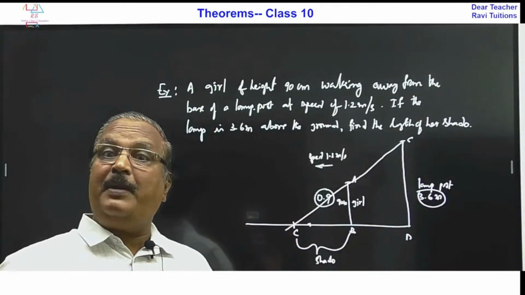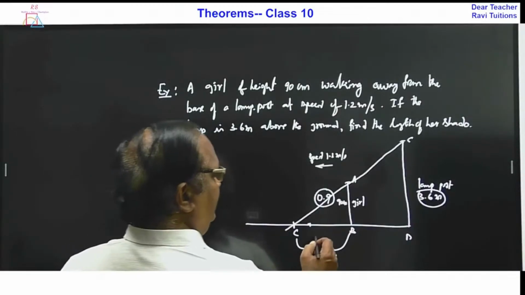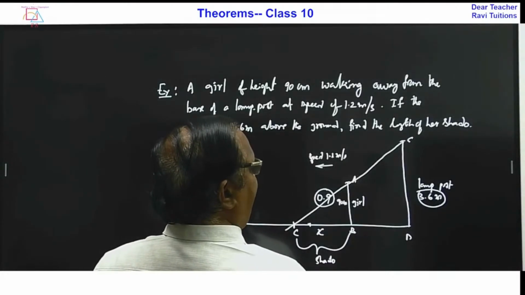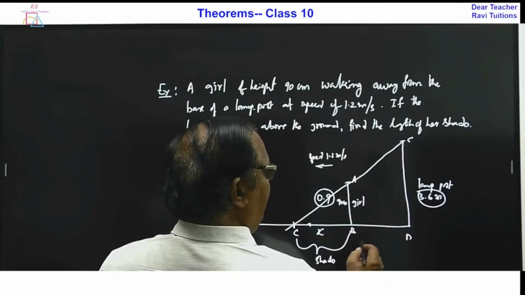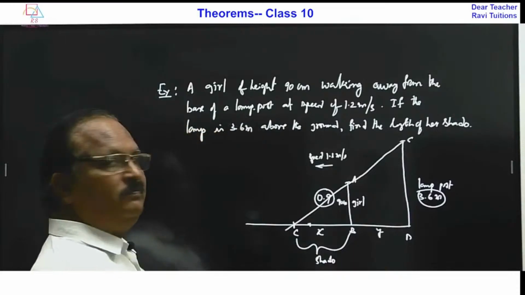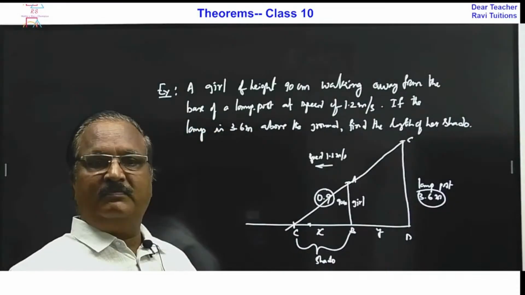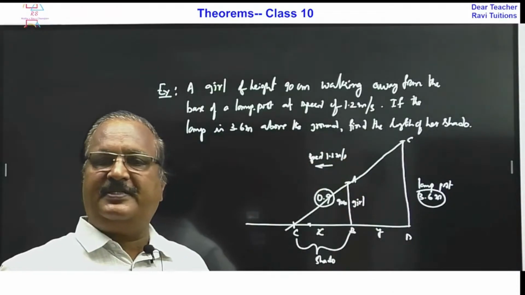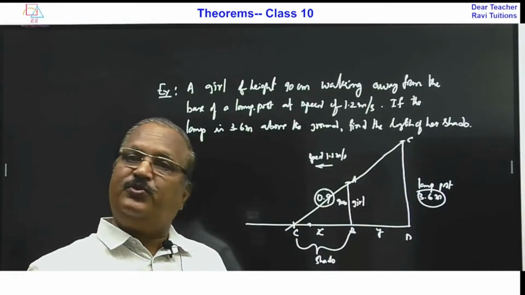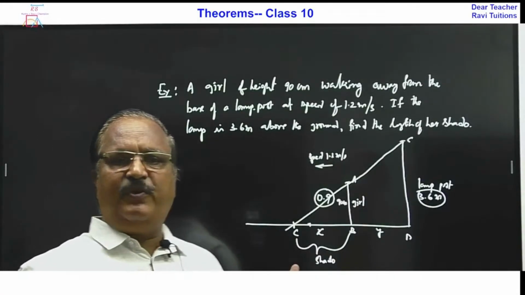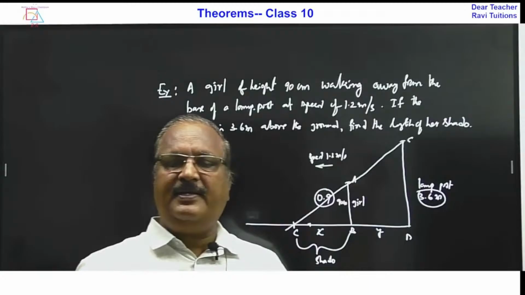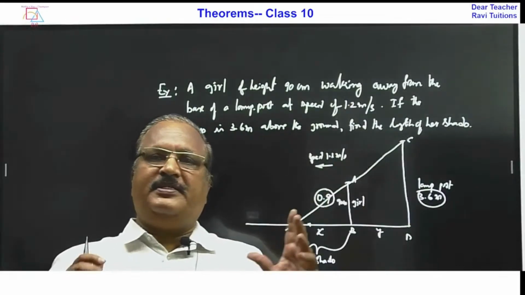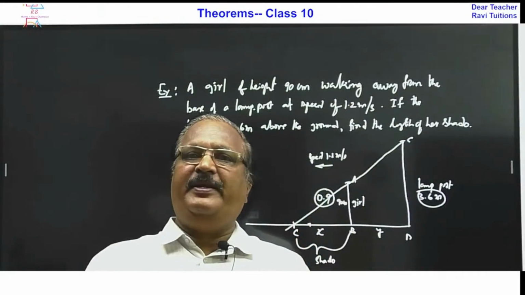Therefore, apply, because we want a shadow. Let us say this is X, and let us say this is Y. Then you apply, because we don't want the hypotenuses, you take the ratio of corresponding sides and you will get two equations, and then solve it. You will be getting the shadow, right? So for such problems, drawing the diagram is very important, right?